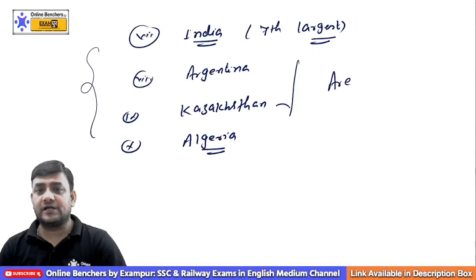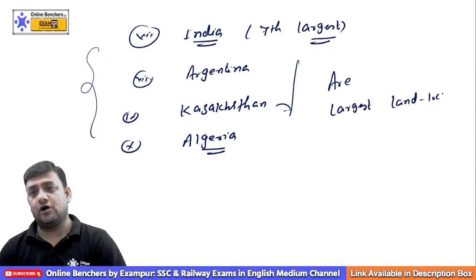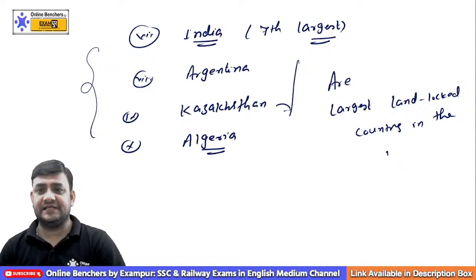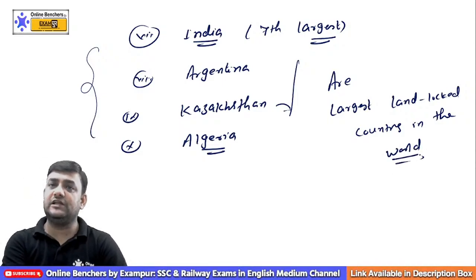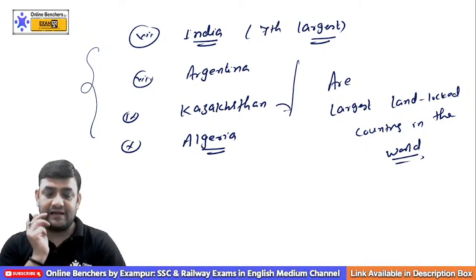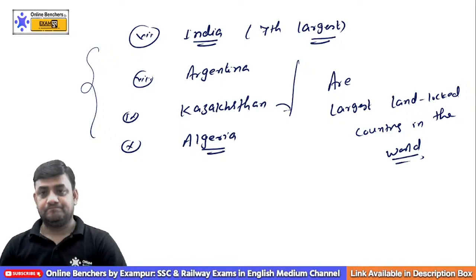If you talk about Kazakhstan, this is the largest landlocked country in the world. You can simply say this: largest landlocked country in the world. Definitely you can call it the largest landlocked country in the world without any doubt. Am I clear to you?